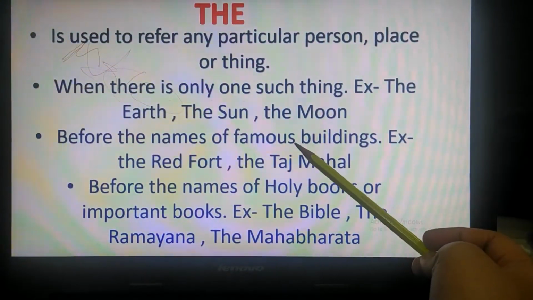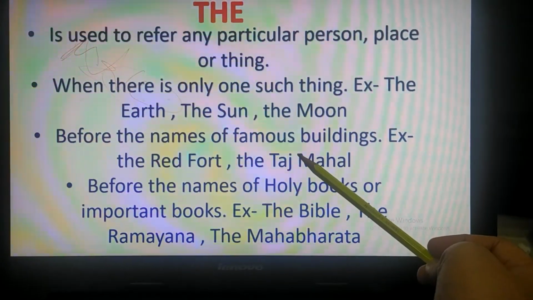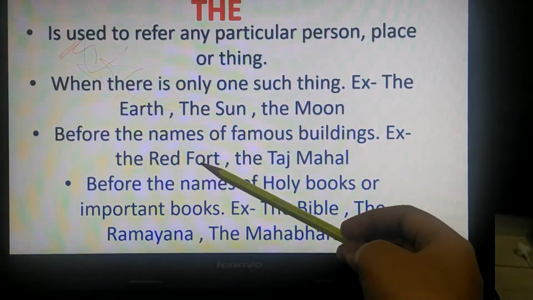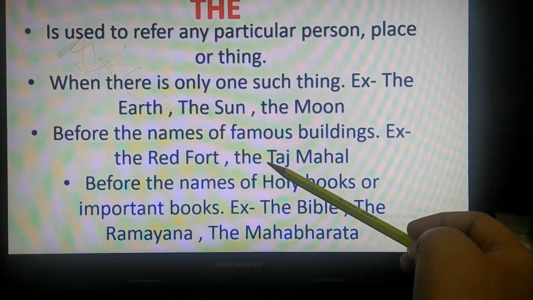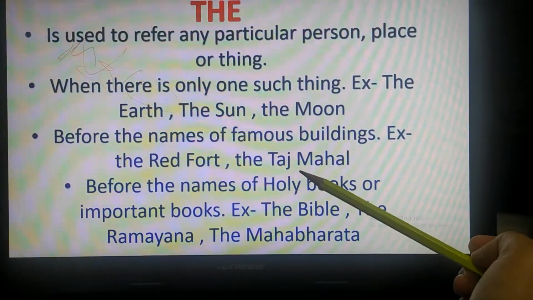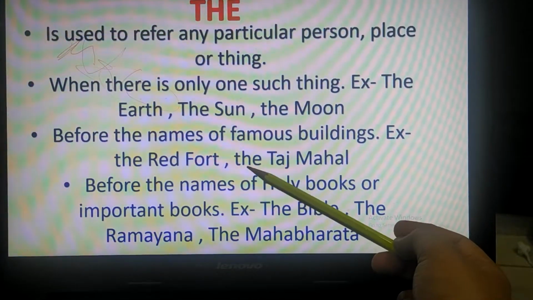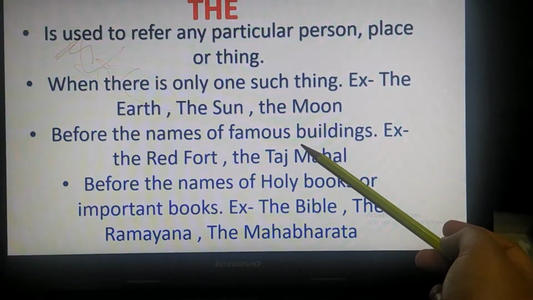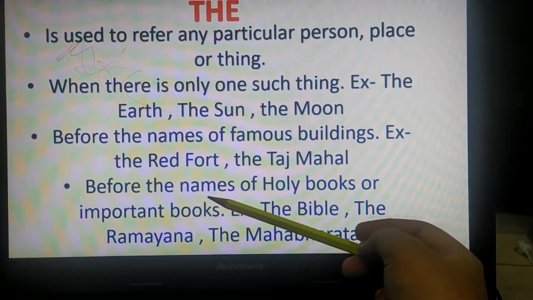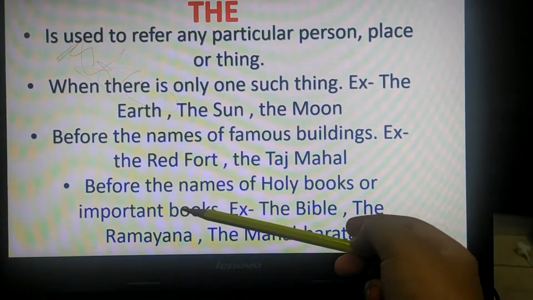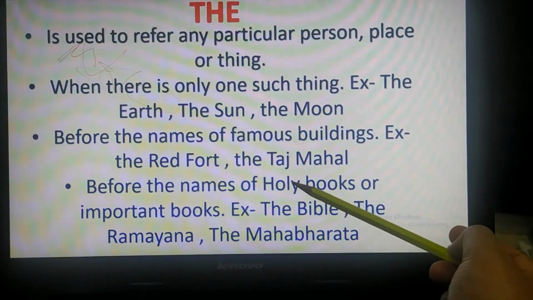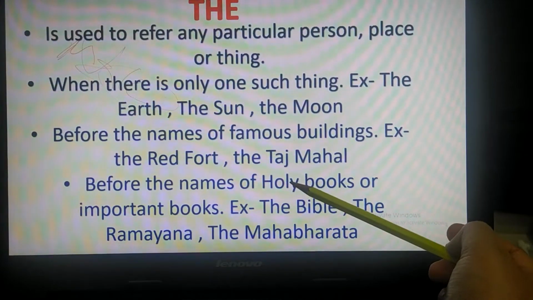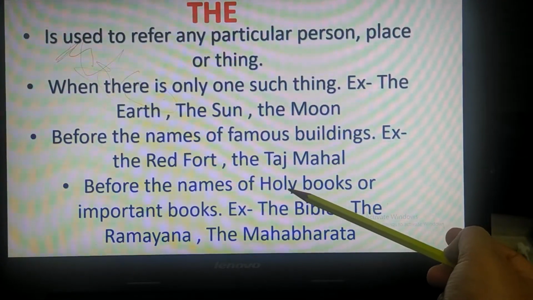Before the names of famous buildings. Any famous building like the Red Fort, the Taj Mahal, the India Gate. So we use the before the names of famous buildings. Then children, before the names of holy books or important books. Which are the holy books? Holy books means religious books, through which we get to know about religions.